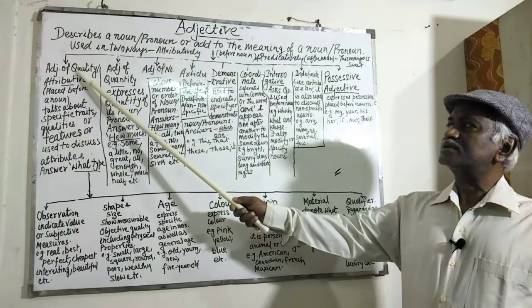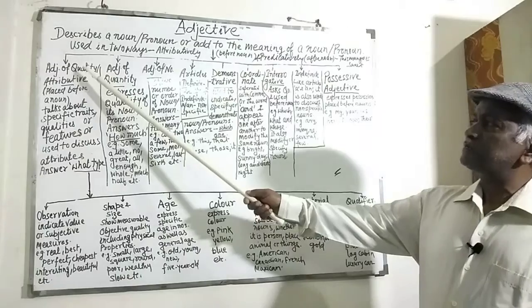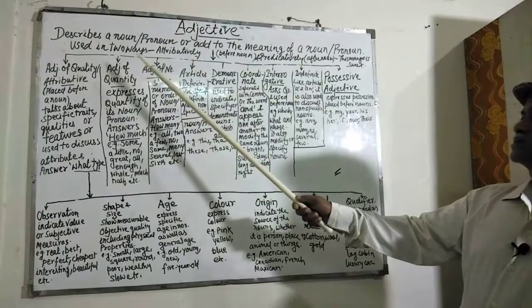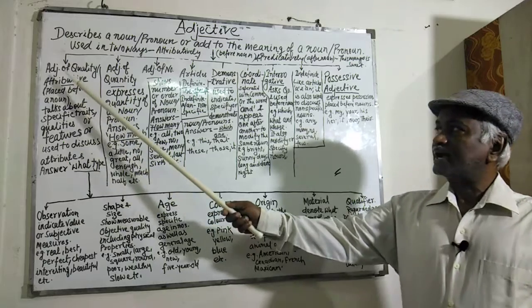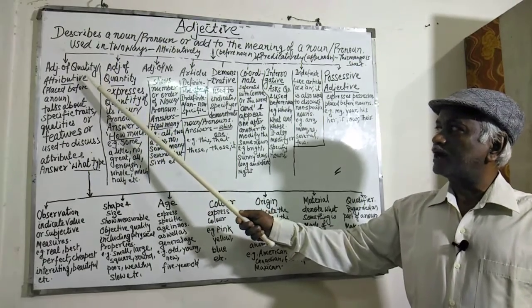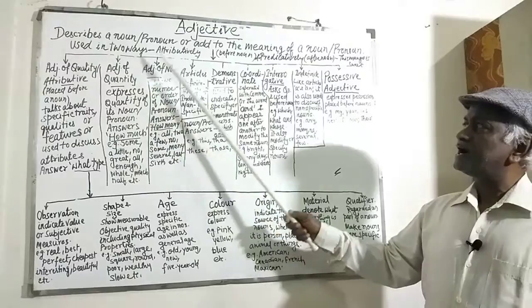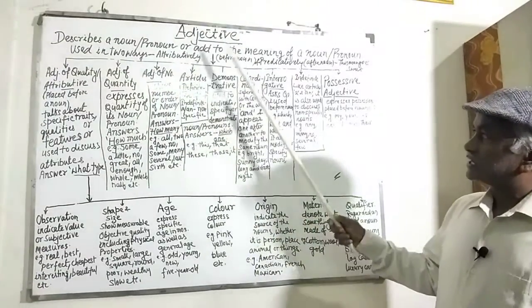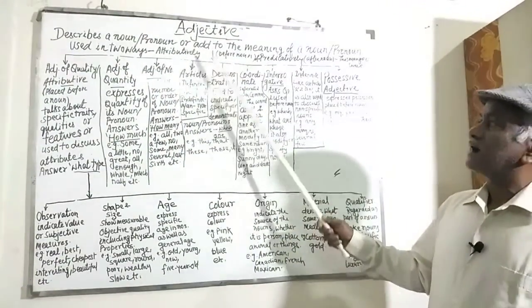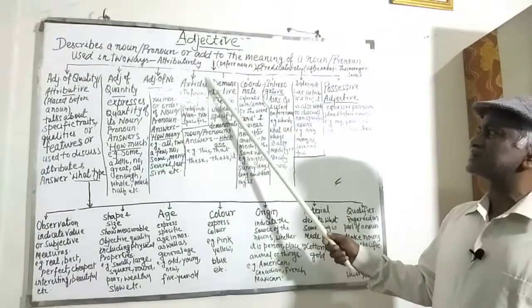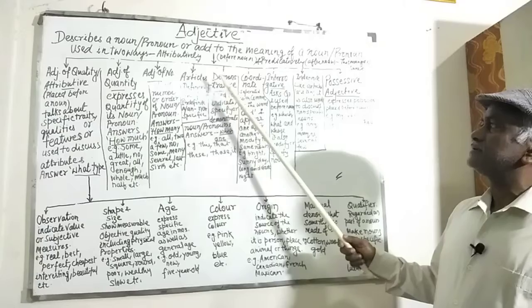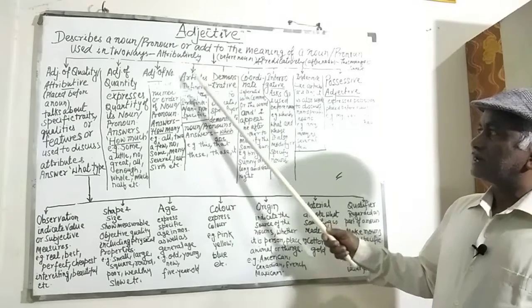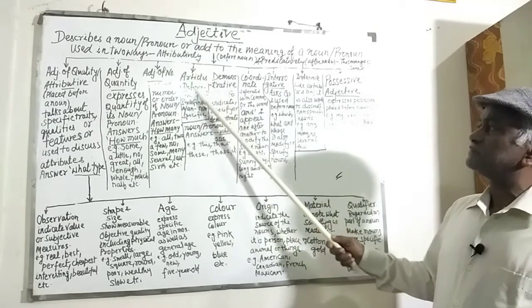The same adjectives have been divided into 6 classes according to old grammarians: adjective of quality, adjective of quantity, adjective of number, then article is omitted there, as articles are included in the determiner chapter.